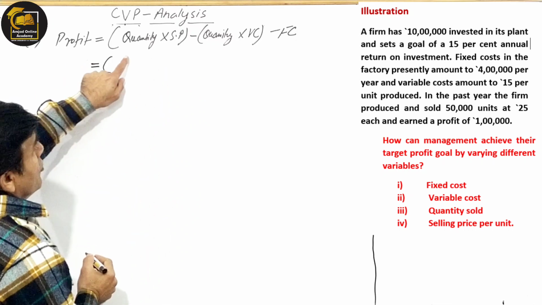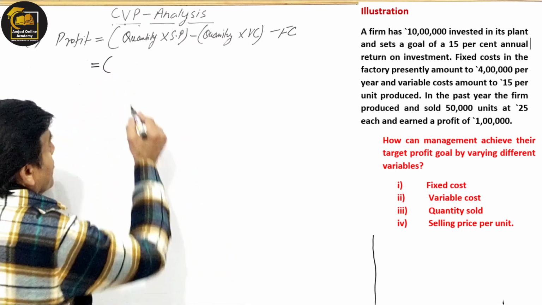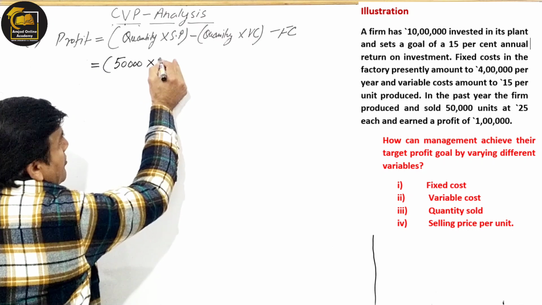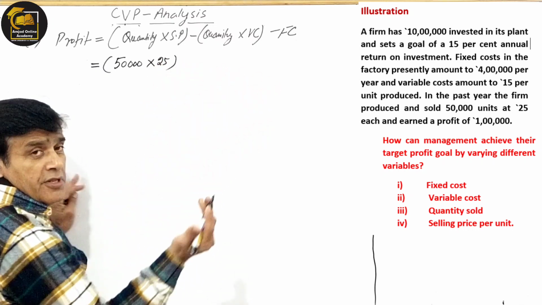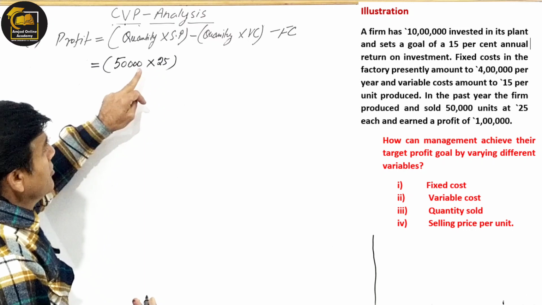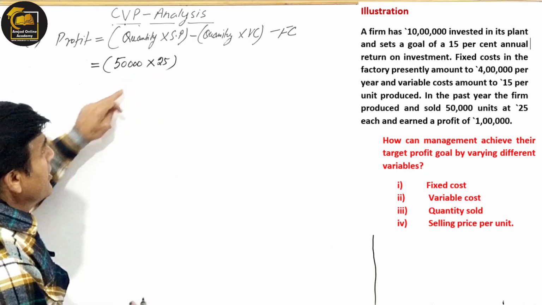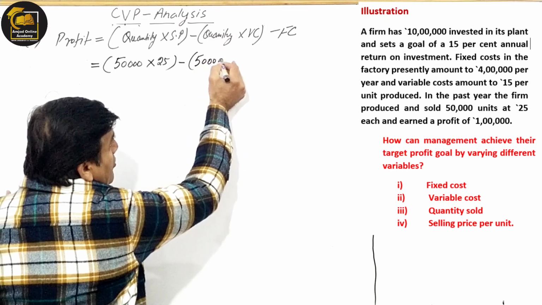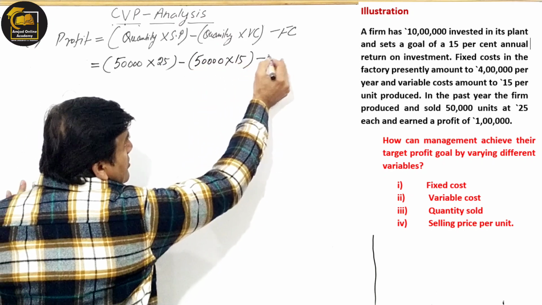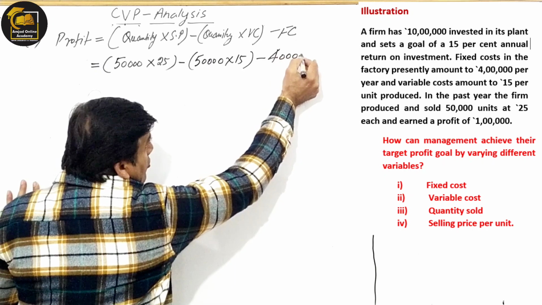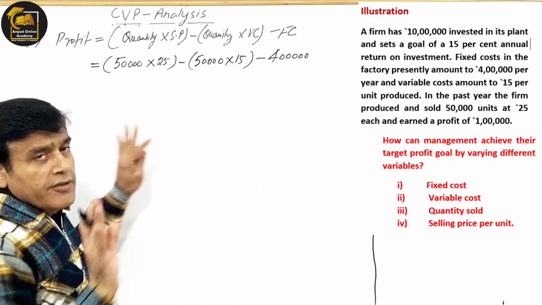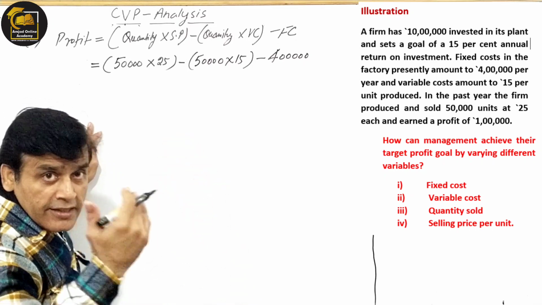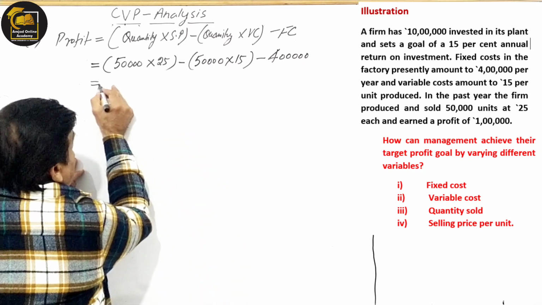Look, profit I am going to calculate. Quantity is given as 50,000, selling price is given as 25. If you see the question, keep seeing. 25 rupees per unit, 50,000 units are given, minus quantity, again the same 50,000, variable cost rupees 15 per unit is given, minus 4 lakh of fixed cost is given. Isn't it given? Can't we solve this? If we solve it, whatever answer comes will be our existing profit. Let the answer come.